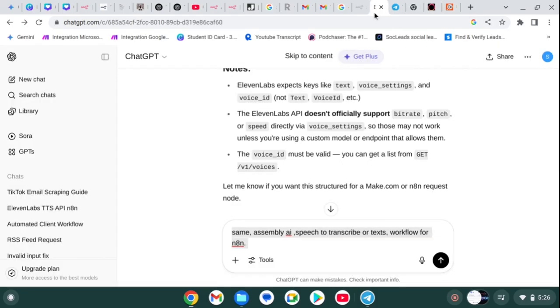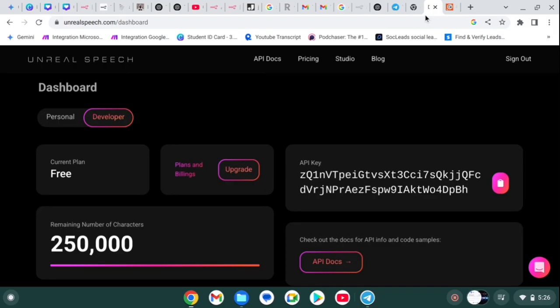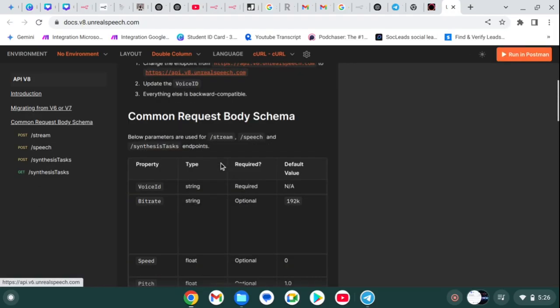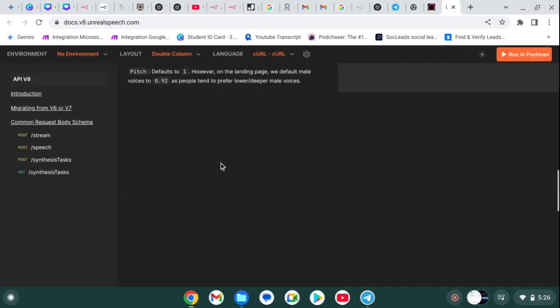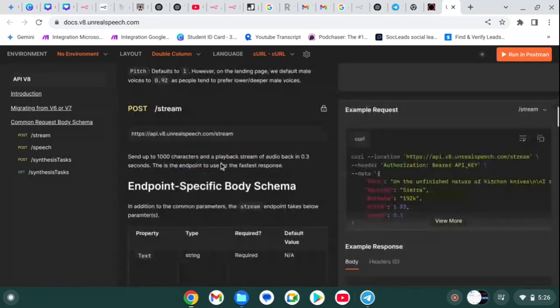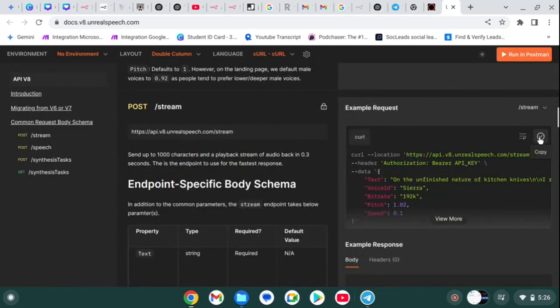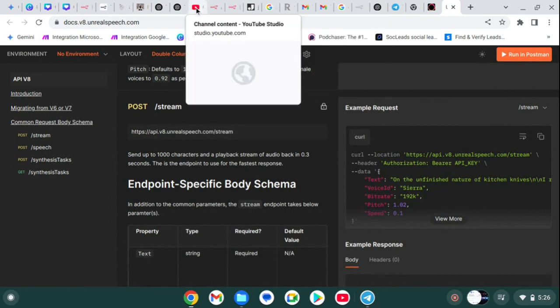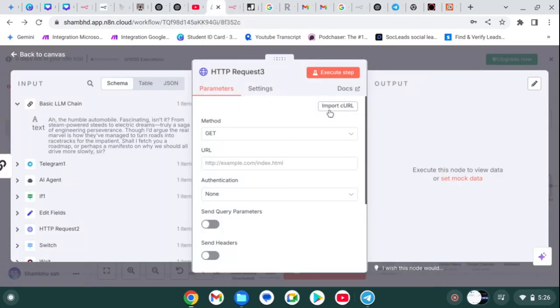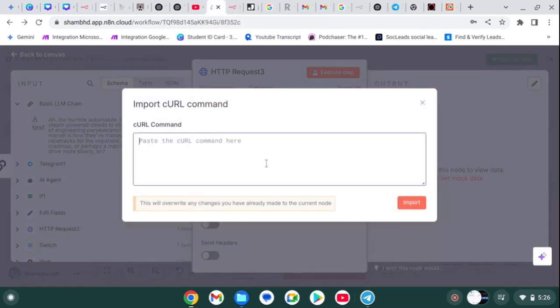Now it can make changes. Simply copy this and go to the API documentation. Simply copy this part, go back to our workflow, click on import from cURL and paste it.